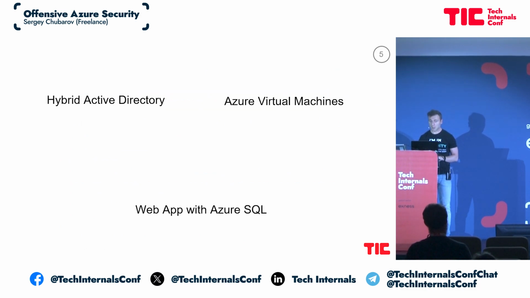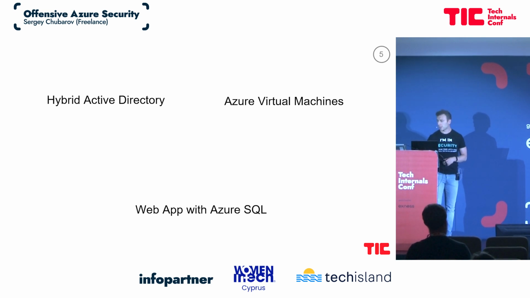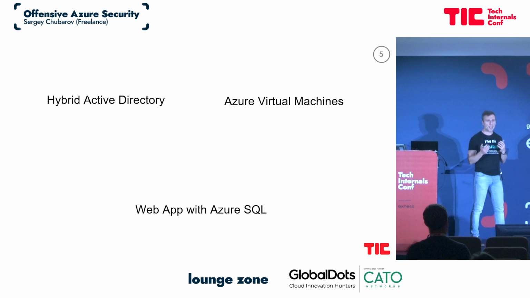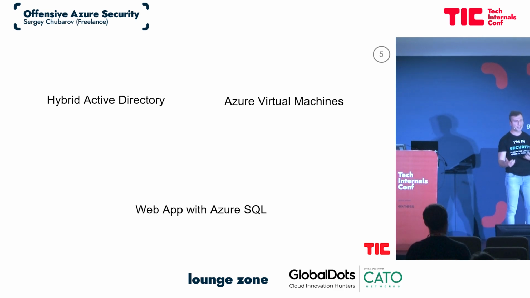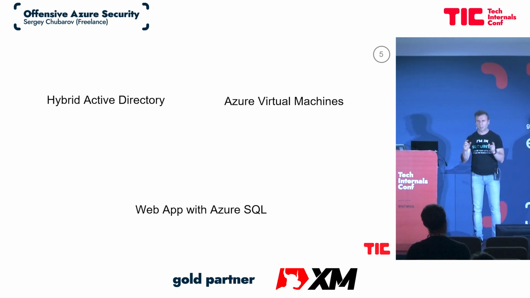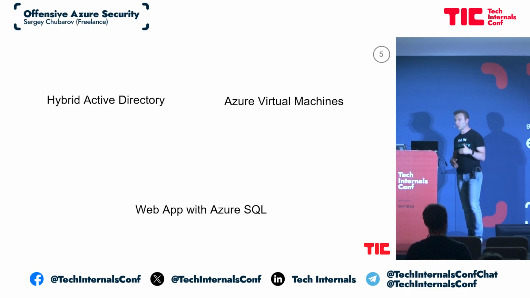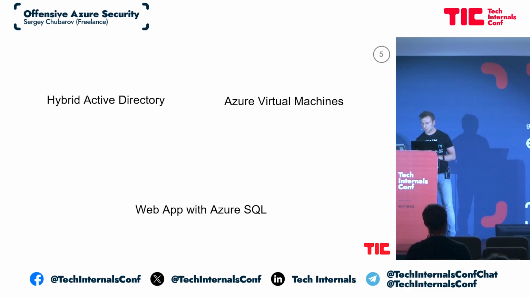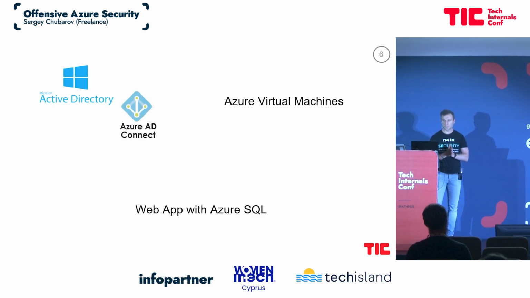As I promised you, I'm going to show you many live demos. That is going to be my agenda. I'm going to show you how to compromise 3 environments. First, hybrid Active Directory, how to compromise the identity. Then I'm going to show you how to compromise virtual machines. Probably I'll show it to you in the end. And then how to compromise application with SQL Server database deployed in the cloud. So let's start from Active Directory.